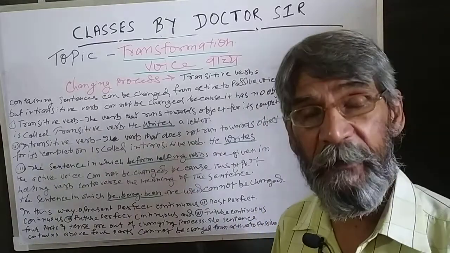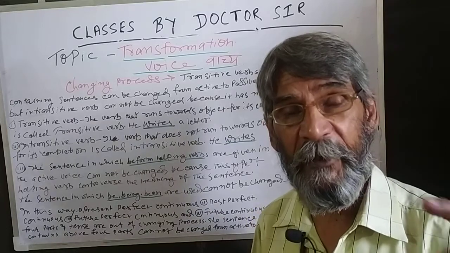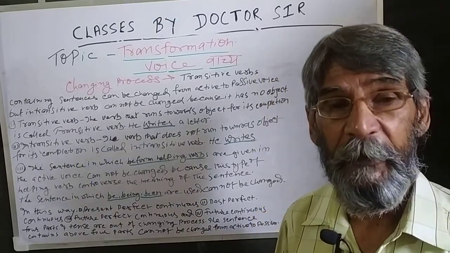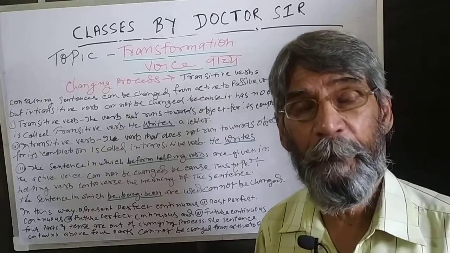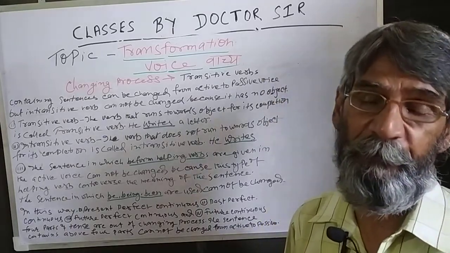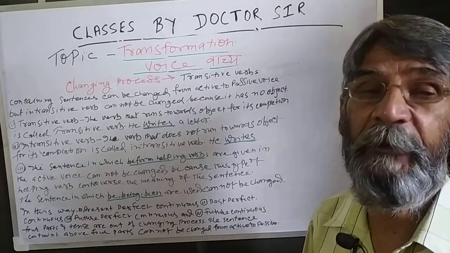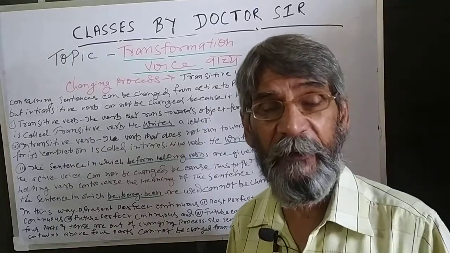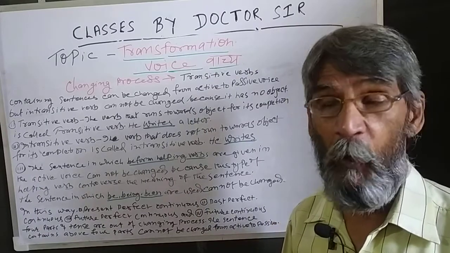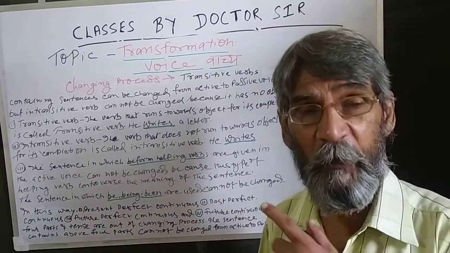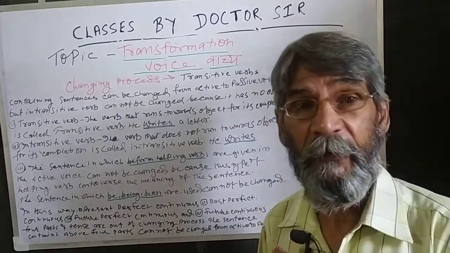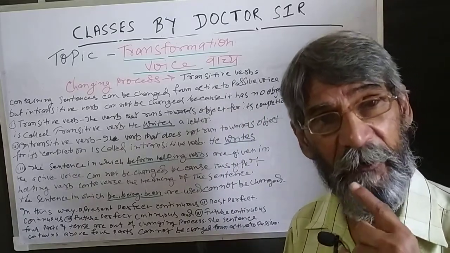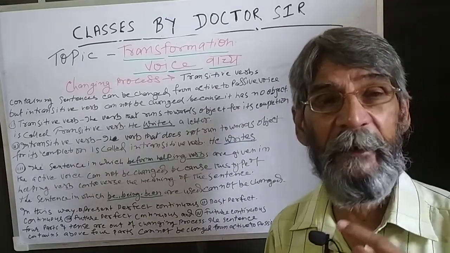Active voice means the sentence in due process of tense and without changing the meaning of the sentence, according to the rule of transformation of voice. The sentence is changed, but the meaning is the same as in active voice.